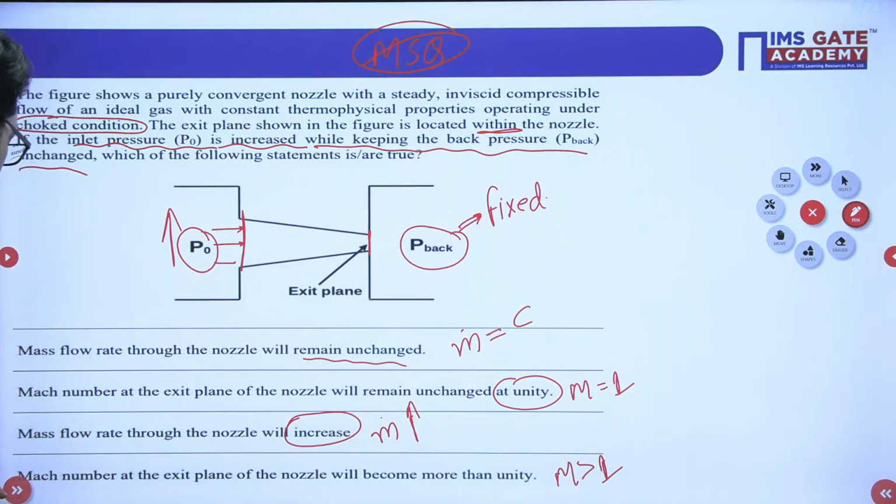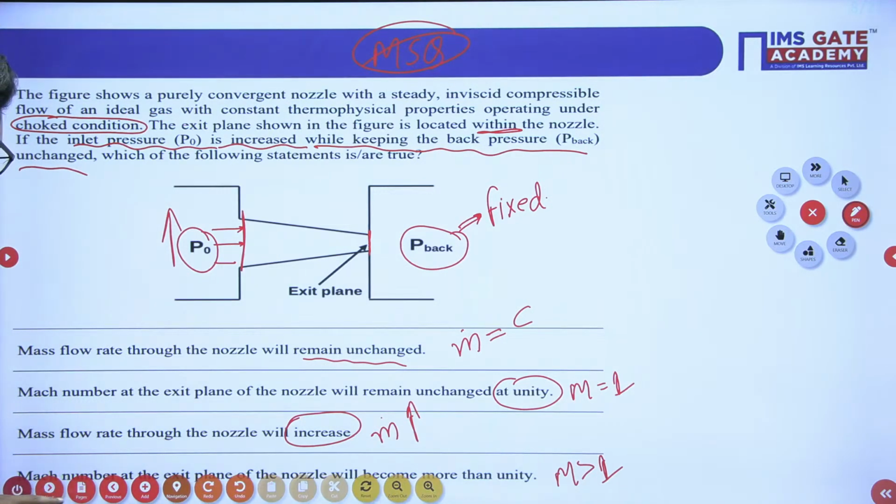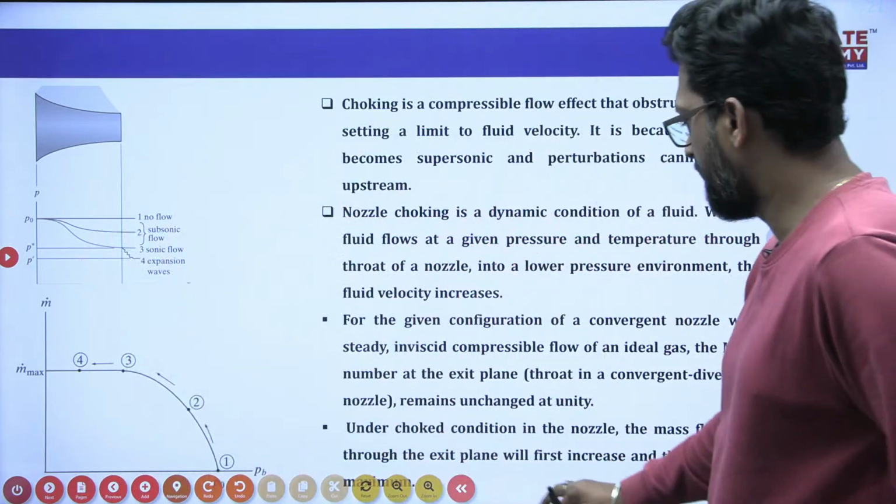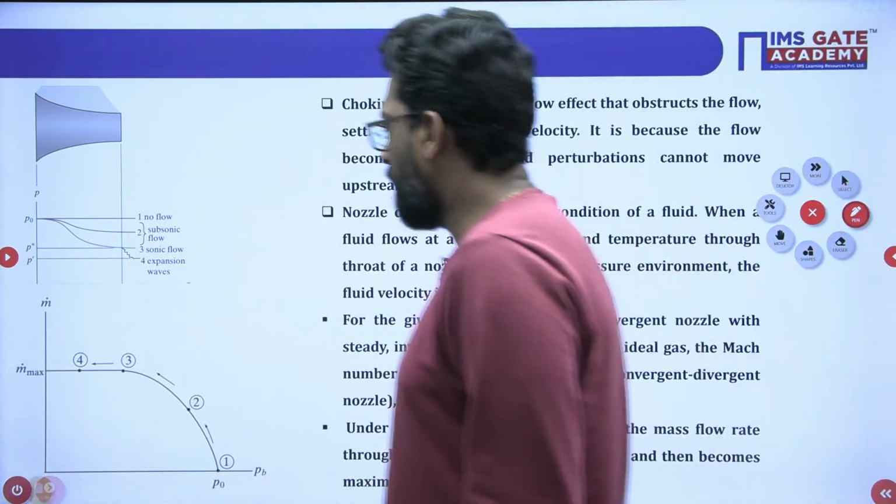See this one. Is it visible? Yes, it is visible. So this is your convergent nozzle.